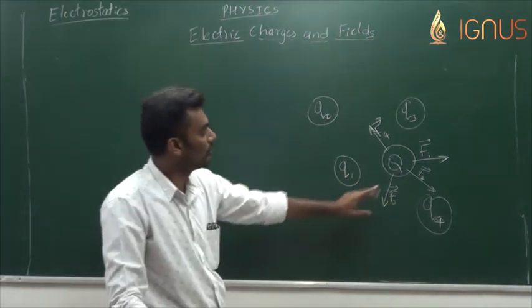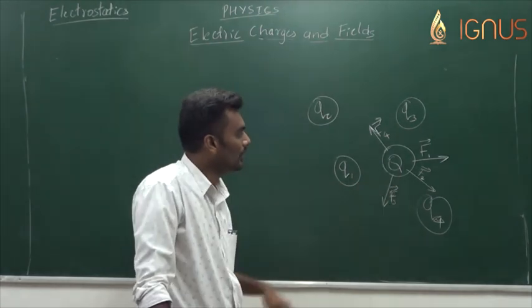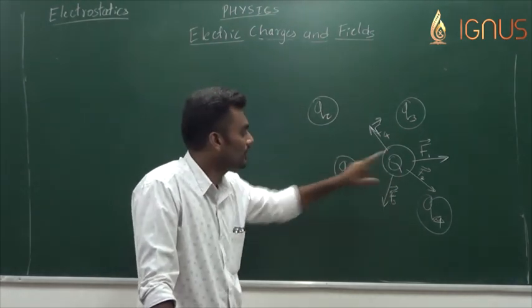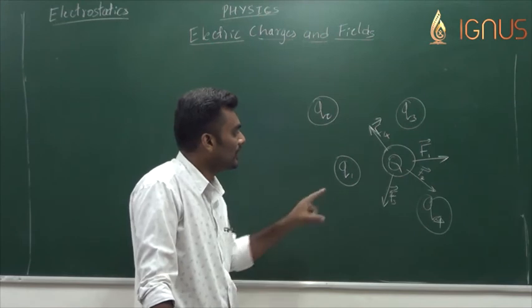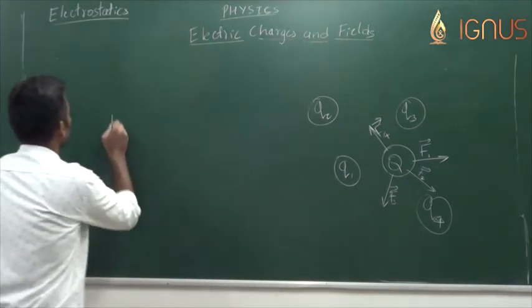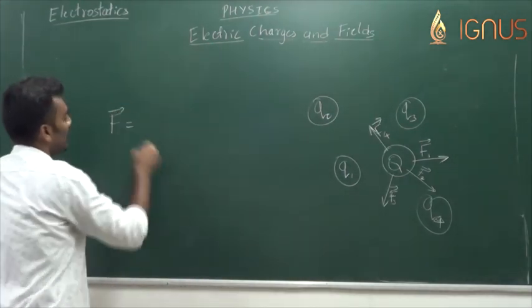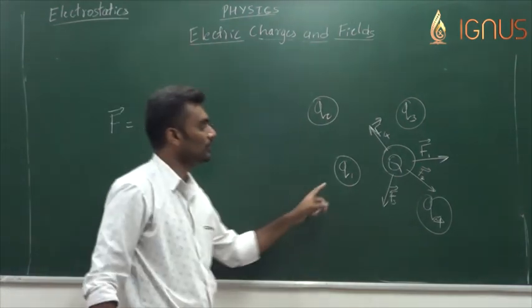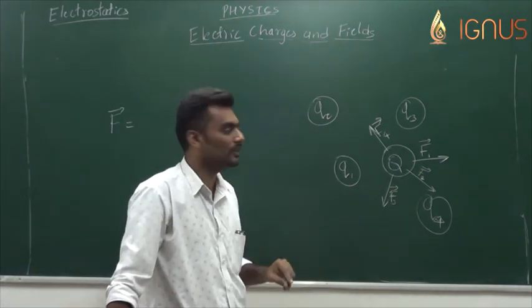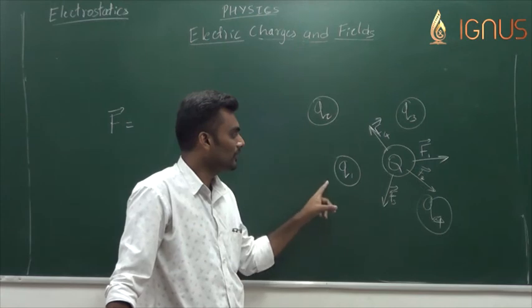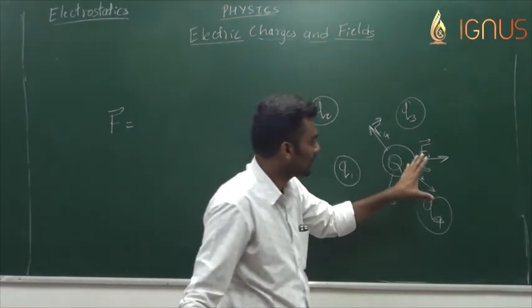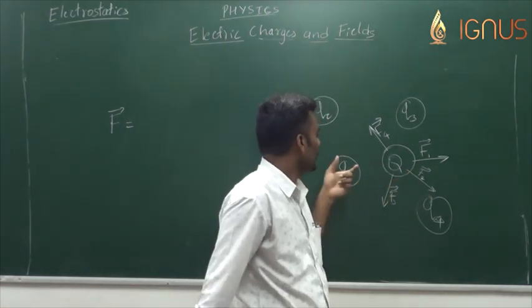Now, since all of them are influencing this charge Q, the net force on the charge considered is equal to the vector sum of individual forces due to all the charges present in the system, which means it's not simply the scalar sum, it's the vector sum.